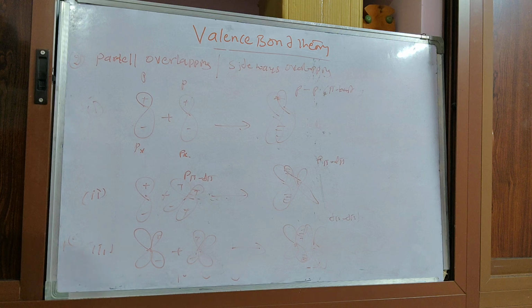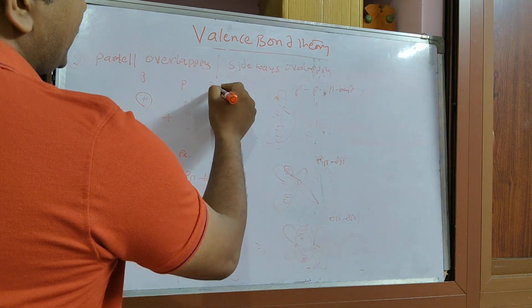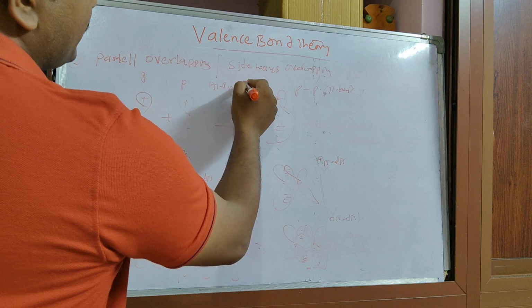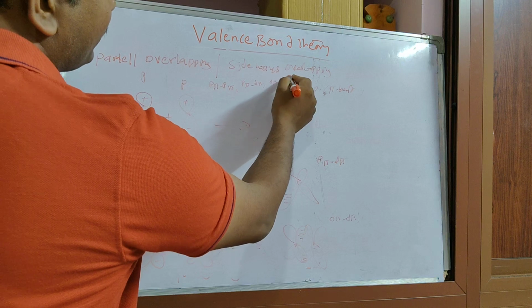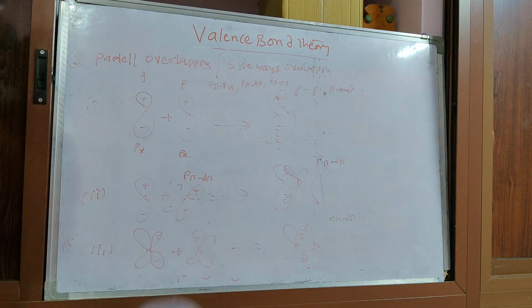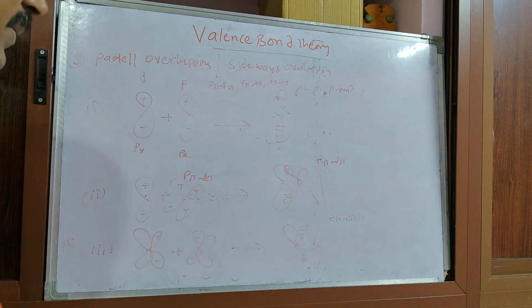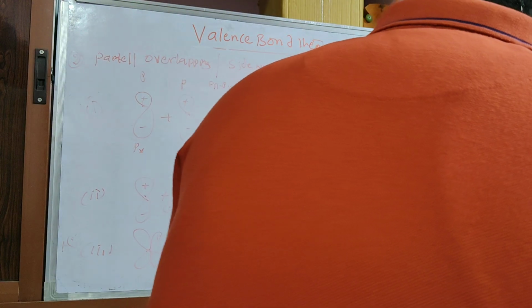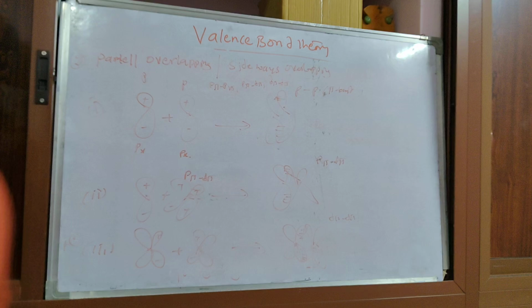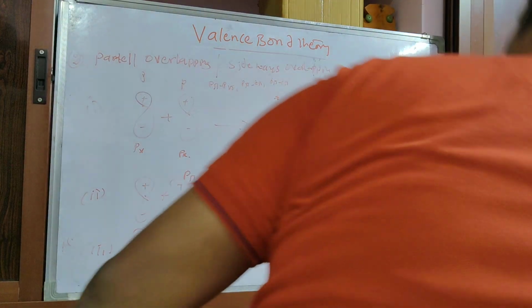These are the three types of bonds that exist in parallel overlapping or sideways overlapping: one is p pi p pi, next p pi d pi, and d pi d pi. These are some examples of parallel or sideways overlapping, as opposed to axial overlapping or head-on overlapping. These are the three overlappings.